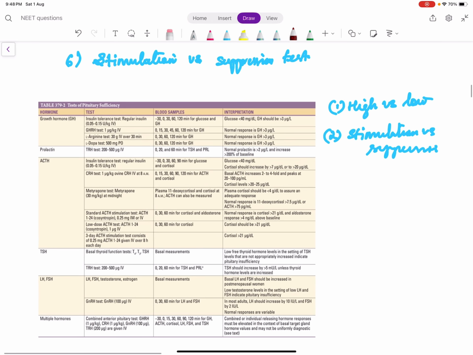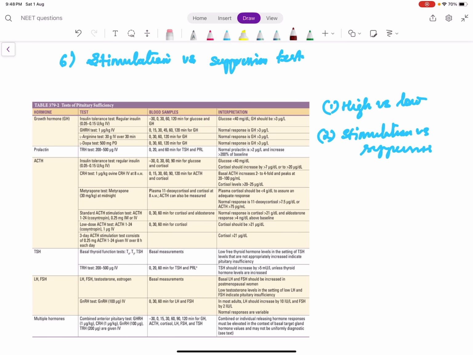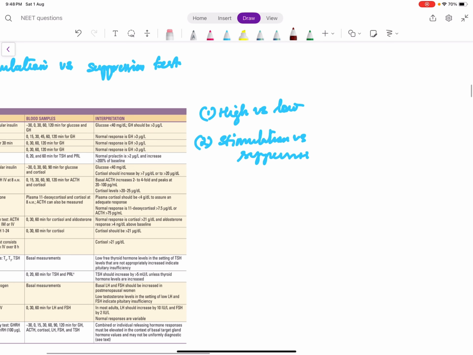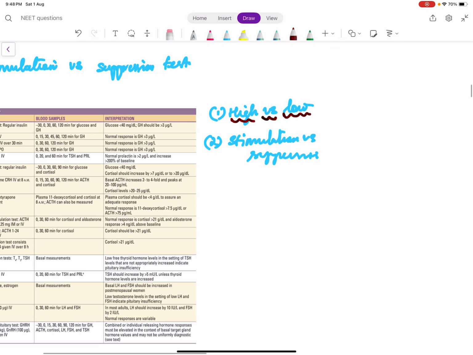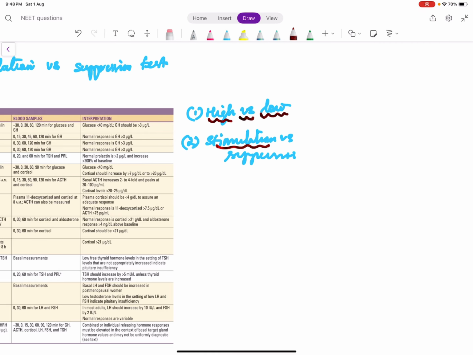Another important concept of endocrine testing is stimulation test versus suppression test. So the high versus low is what we just discussed. If a particular hormone is expected to be high at a particular time, but instead it is low, it means the hormone is definitely low. If a particular hormone is expected to be low, but it is high at that time, it means the hormone secretion is high at that time. Example, Addison's versus Cushing's. Now, what is stimulation versus suppression? We can take the same example.